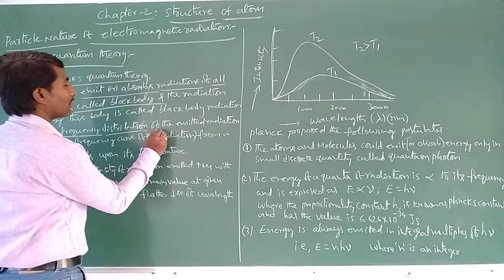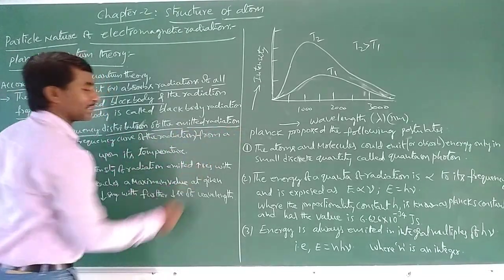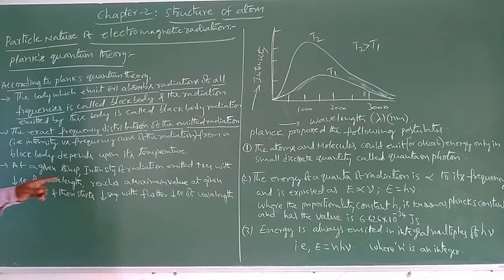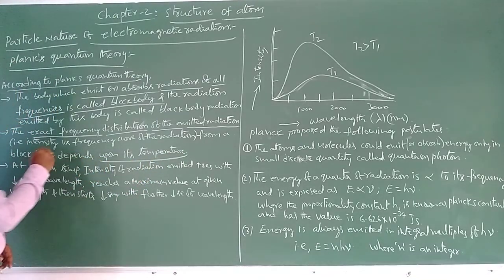Okay, then the second part is the exact frequency distribution of the emitted radiation from a black body depends upon its temperature.